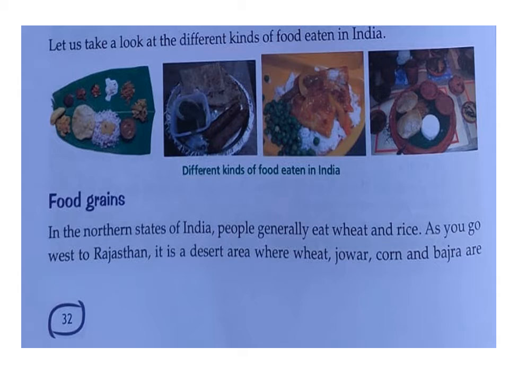See, in the northern states of India, people generally eat wheat and rice. As you go west to Rajasthan, there is the desert. That's why they eat wheat or jowar or corn and bajra. So these things, rice, wheat, jowar, corn, bajra, are called food grains.